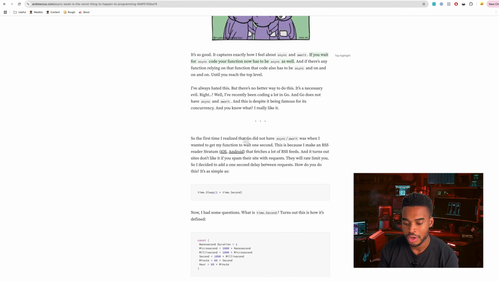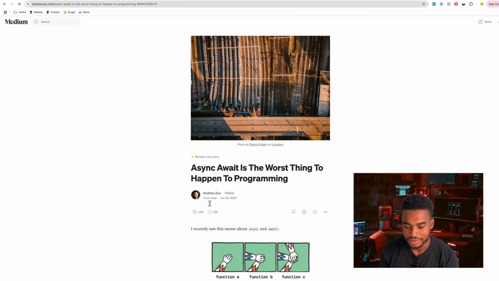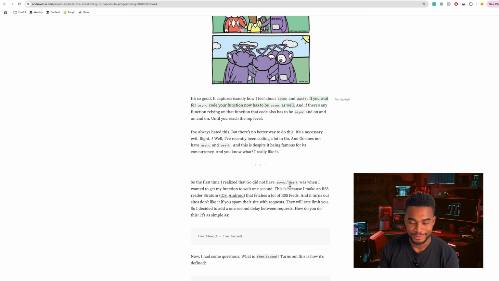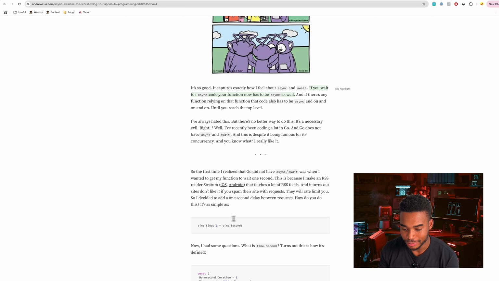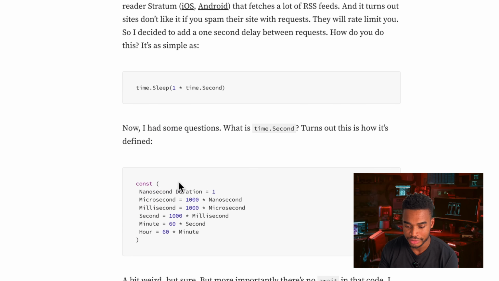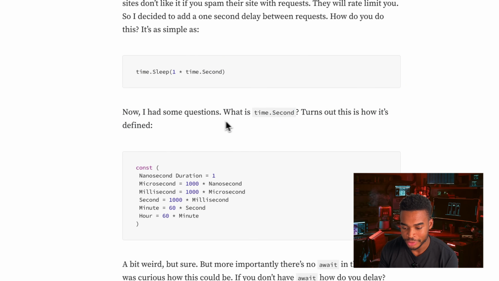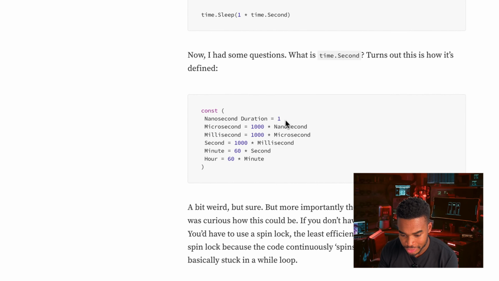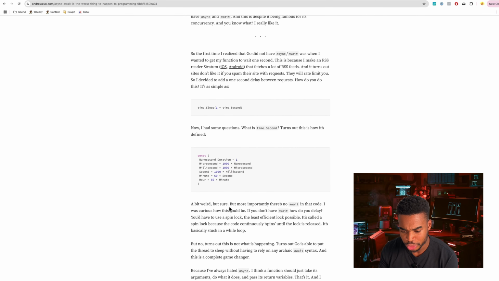Oh, okay, so he had to use rate. Is it he? I guess it is. Okay. Andrew had to basically bypass the rate limit by sleeping between every request. So in Go, Andrew just wrote something like this, time.Sleep 1 times time.Second. Now I had some question, what is time.Second? Turns out this is how it's defined. A nanosecond is 1, microsecond is 1,000 times that, and obviously a second is 1,000 times milliseconds. A bit weird, but sure.